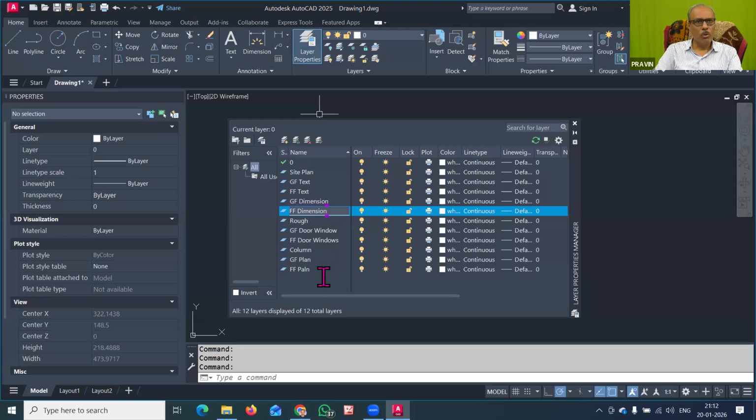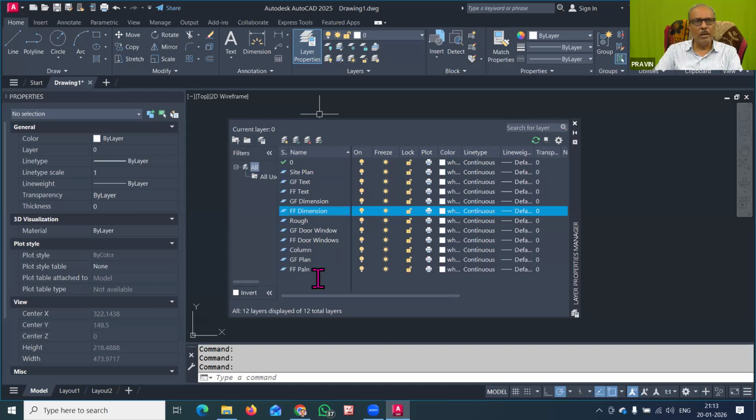So that rough layer is common for all. The site layer, the site plan, is also one, so there is no need to have different layers. And then there are a few more things that need to be done in this, so that way we have to create the number of layers. After creating the layers, you have to identify that we have to change the color of these layers.